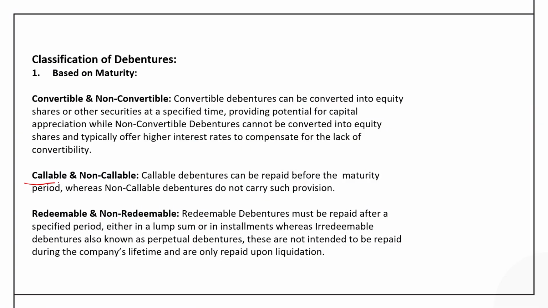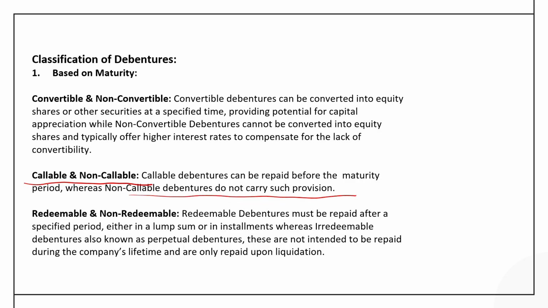There is another classification based on whether they can be redeemed before the maturity period or not. On that basis, it could be callable or non-callable debentures. Here, if the debentures are repaid even prior to the maturity period by allowing 1 or 2% of call premium, it is called callable debentures. And when no such provision is applicable, they are called non-callable debentures.